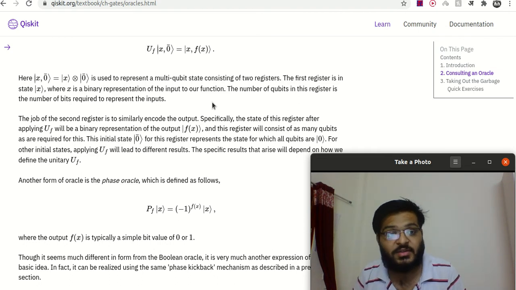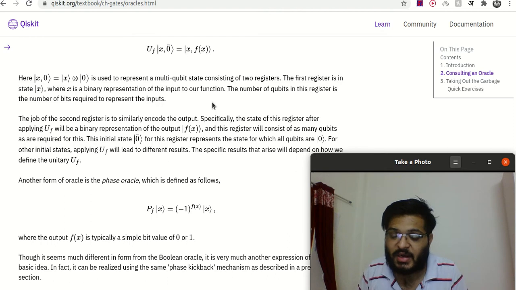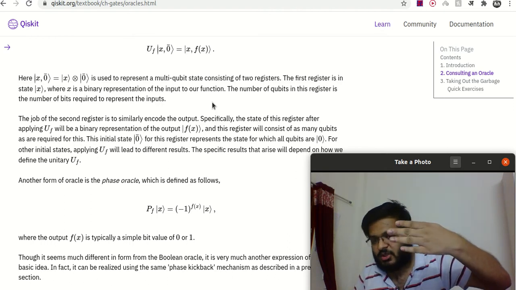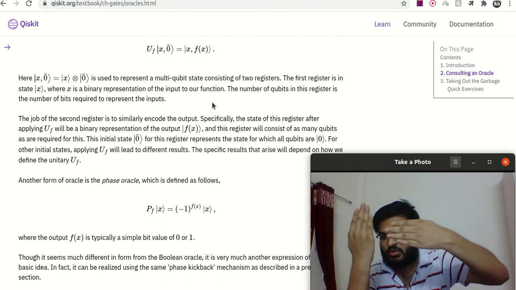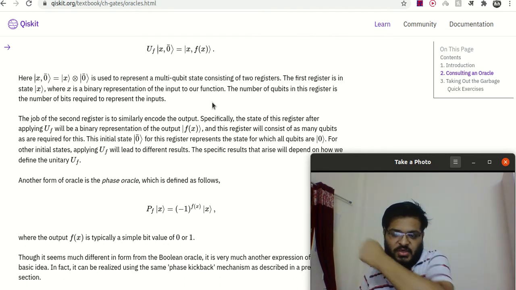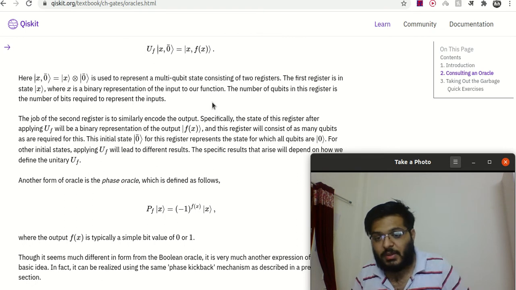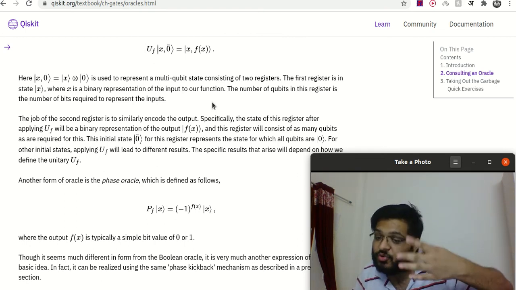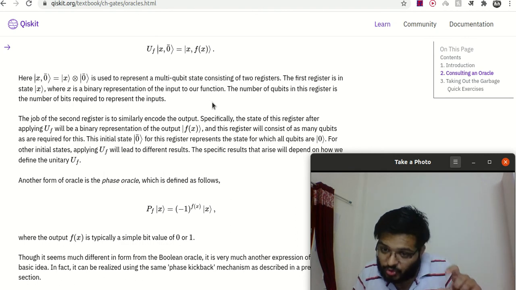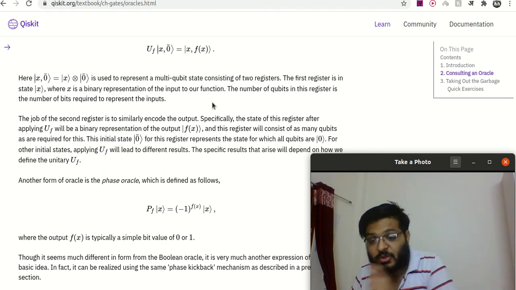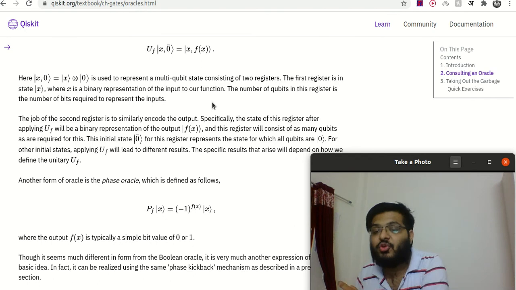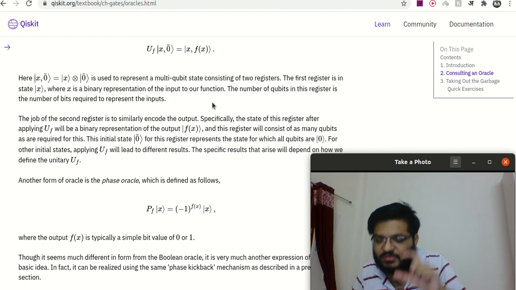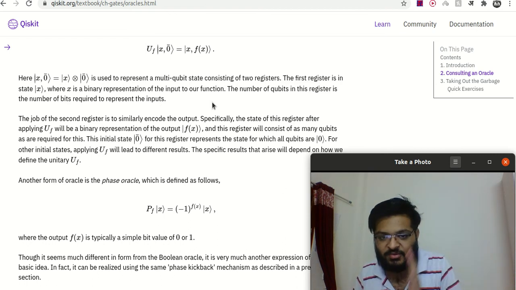The initial state |0> for the register represents that all qubits are 0. So this 0-bar represents that, suppose 4 input qubits are given. This is the oracle, and 4 input qubits come in, but the output is also represented in 4 qubits form. So the 4 qubits will go out and 4 qubits come in, but all of them will be 0, 0, 0, 0. So this set of all 4 qubits in the 0 state is the 0-bar representation.